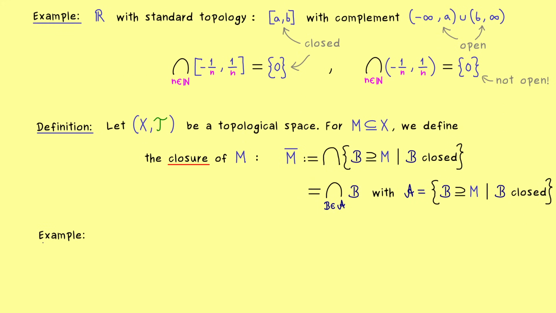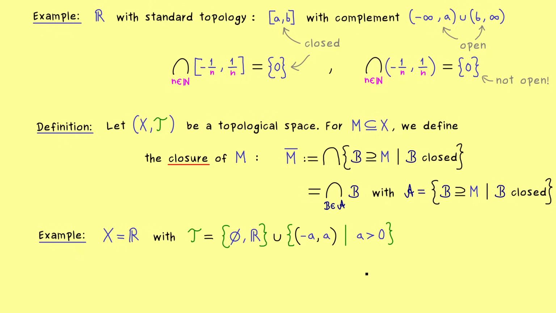And now to finish this video, let's look at a nice example. Let's simply take the real number line again, but now not with the standard topology. Namely, let's take a much rougher or a much coarser topology. There I just mean that it contains less elements than the standard topology. However, we cannot change the empty set and the whole real number line because these always have to be open sets. But now I only want to add some special intervals as open sets. Namely, I just want to have symmetric intervals from -a to +a. So every positive a is allowed here, and these are the only open sets.